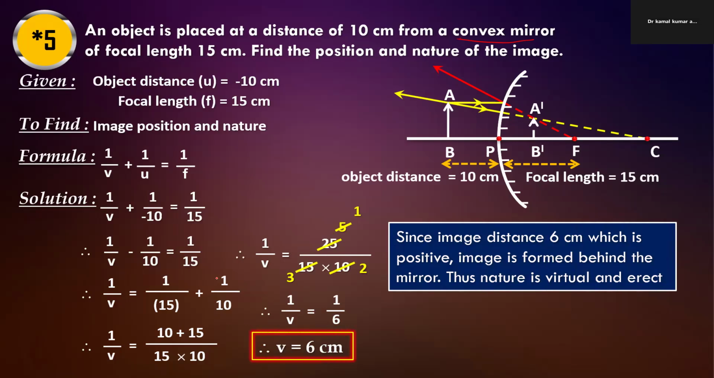Right? Positive sign of the v is showing that 1 by 6, when we take the reciprocal, then we will get v equal to 6. Here, the positive sign is showing that the image will be on the right hand side, means behind the mirror. Okay, and here the nature of image will be virtual, erect, and diminished.